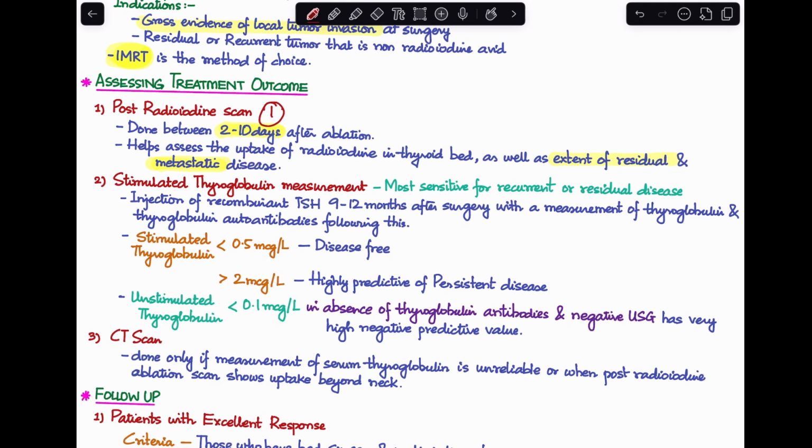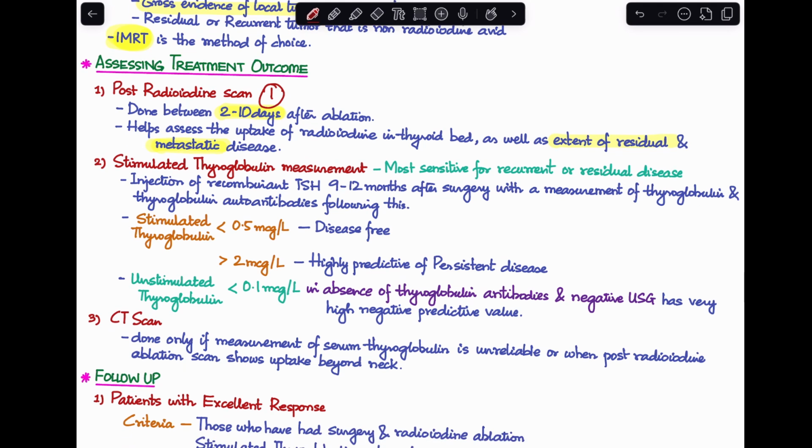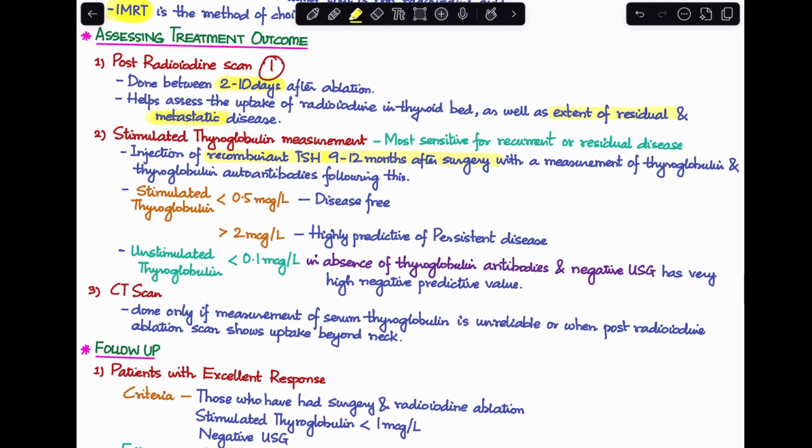Second, the most sensitive one for recurrent or residual disease is a stimulated thyroglobulin measurement. So, how do you stimulate it? We inject recombinant TSH 9 to 12 months after surgery with the measurement of the thyroglobulin and autoantibodies following this. If stimulated thyroglobulin is less than 0.5 mcg per liter, then it is disease free.